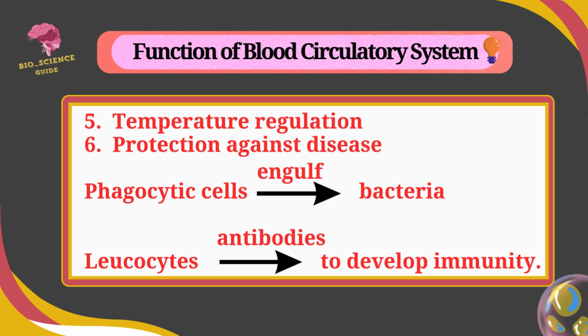The blood circulation also gives protection against disease. Blood consists of phagocytic cells which engulf disease organisms like bacteria, and leukocytes which develop the immunity of the body of human beings.